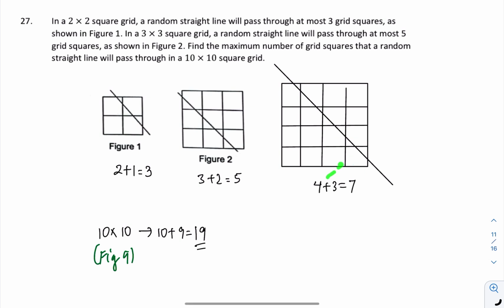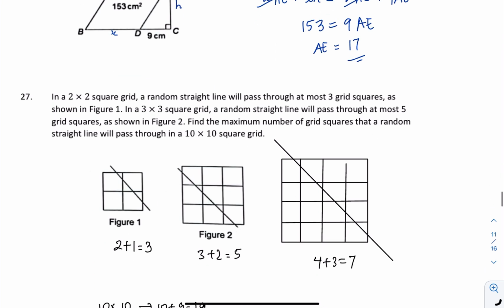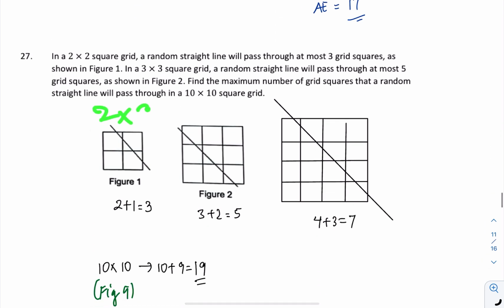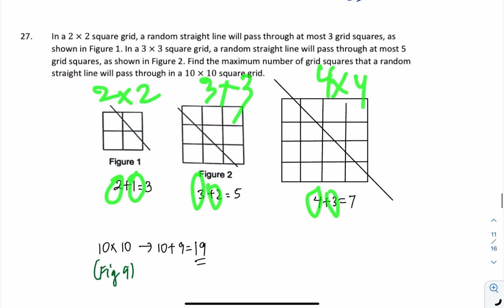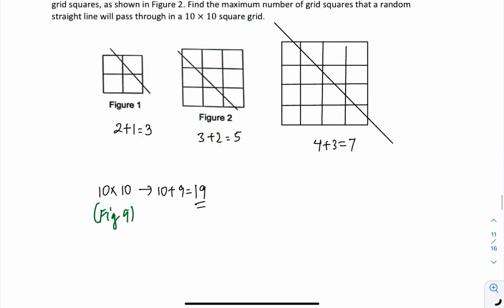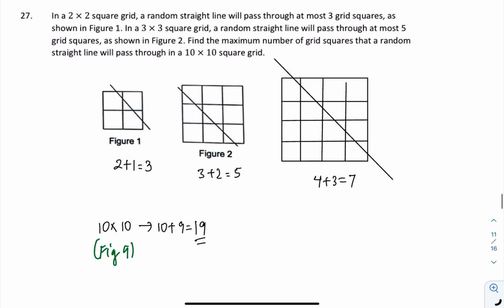So figure 3 is 3 plus 4. Figure 2 is 2 plus 3. Figure 1 is 1 plus 2. Or you can also think about it as 2 by 2 figure is 2 plus 1, 3 by 3 figure is 3 plus 2, 4 by 4 figure is 4 plus 3. So when they ask you about 10 by 10 figure, it will be 10 plus 9. So the answer for this question will be 19.